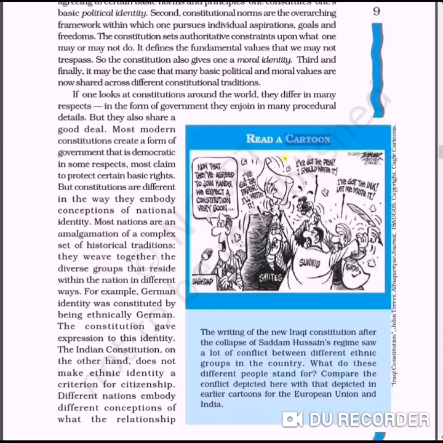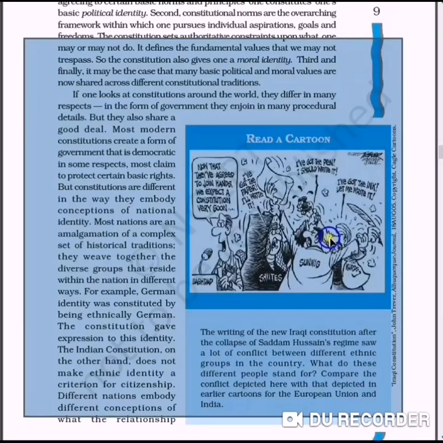See, the Sunnis and Shias: one has the papers, the second says I have the ink, the third says I have the pen. So all sects of the society are claiming that they can write the constitution by themselves. But actually the ideal constitution, the good constitution, presents the aspirations and hopes of all people of the society without any discrimination. So let's see the next one.